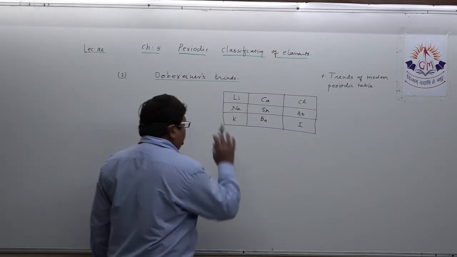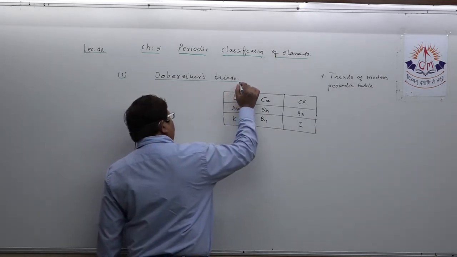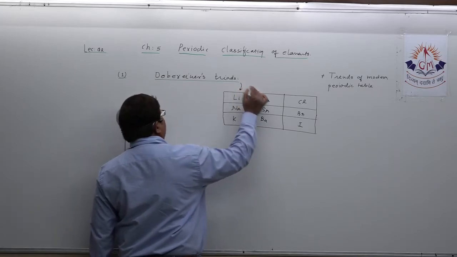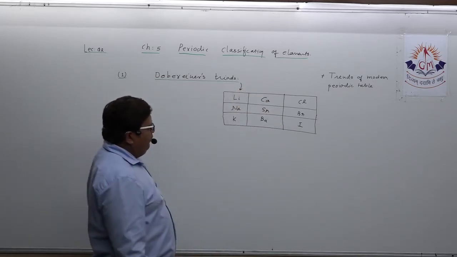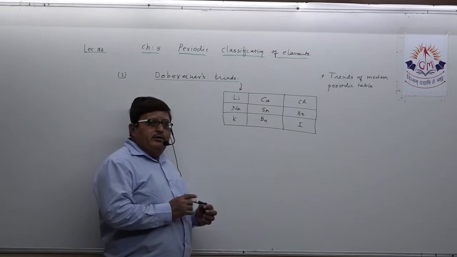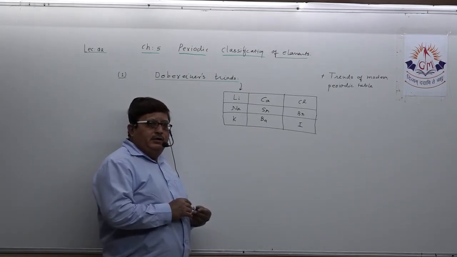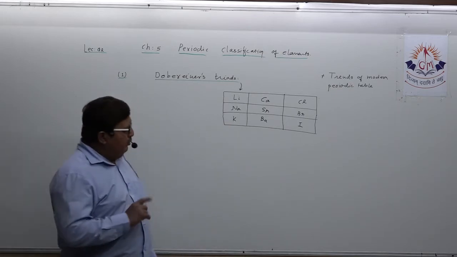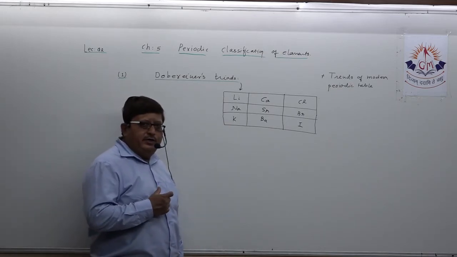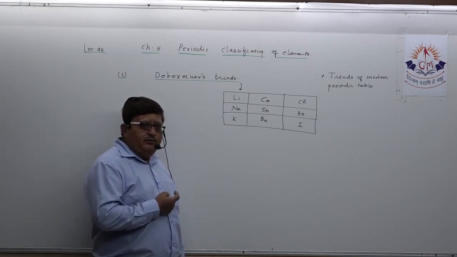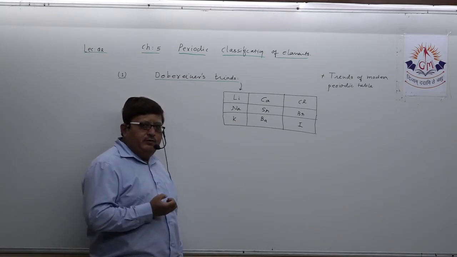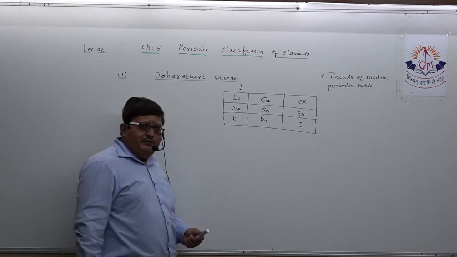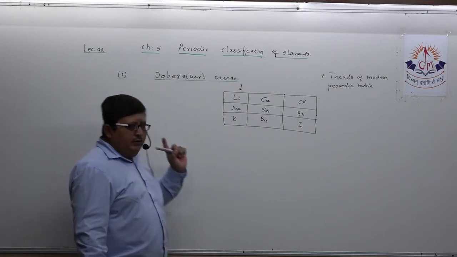If you just want to prepare Dobereiner's triads, this is only necessary to remember. Just remember the three triads and those nine elements which Dobereiner was successful in classifying.